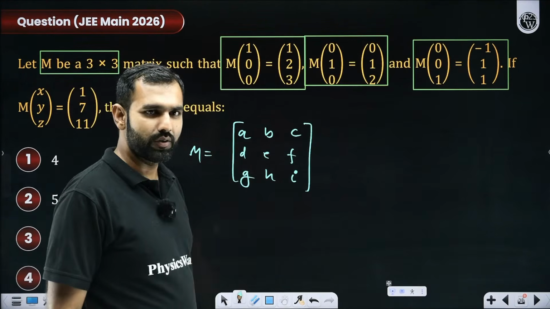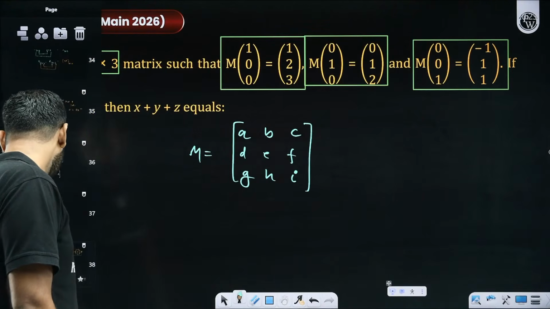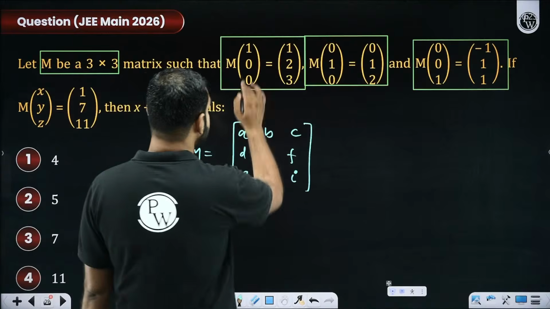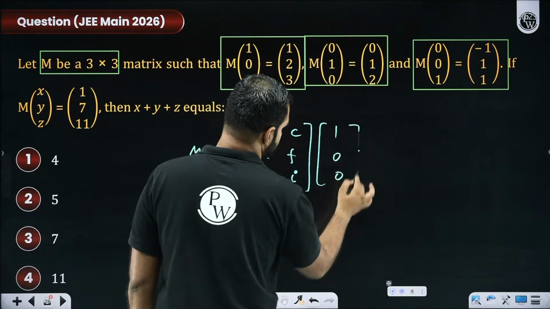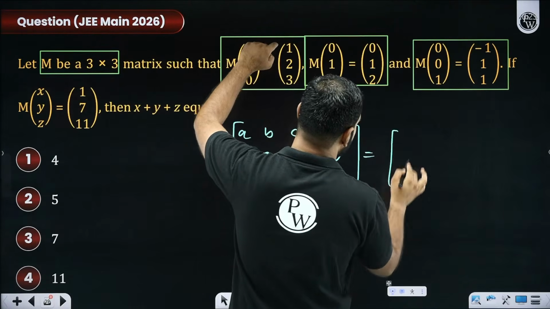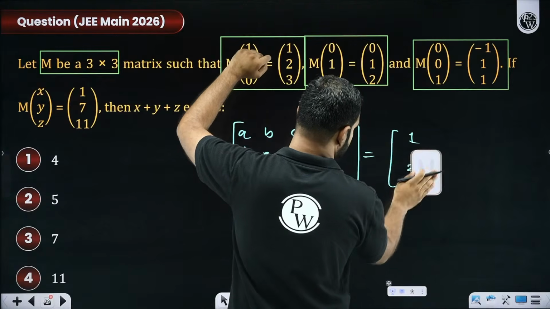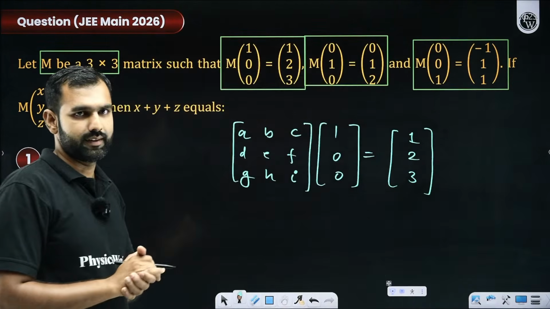So this is your matrix M. Pay attention, everyone. If I, let's say, multiply M by this [1, 0, 0], what will you get? I hope everybody must have noticed that if you're multiplying M with [1, 0, 0], the product is said to be [1, 2, 3]. Now you tell me, what do you gain out of this?